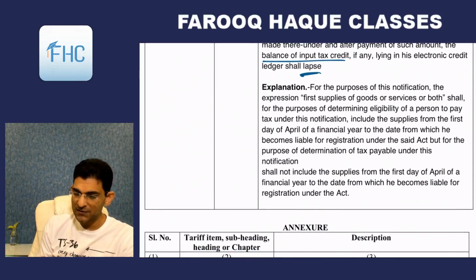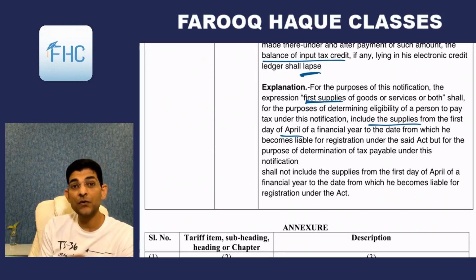And the explanation says that first supplies means, what we can say, shall, for the purpose of determining eligibility of a person to pay tax under this notification, include the supplies from the first day of April of the financial year. First supplies means starting from 1st of April. Simple.